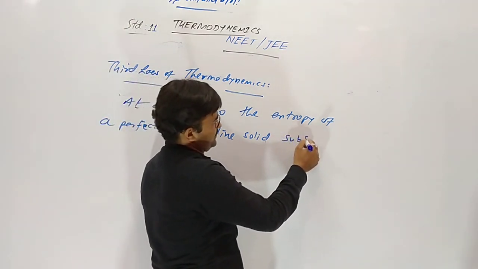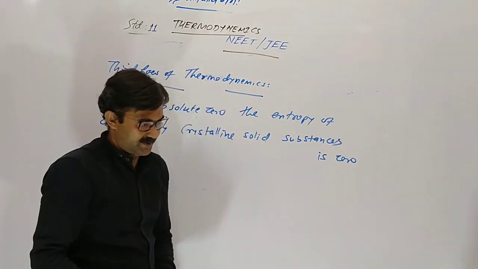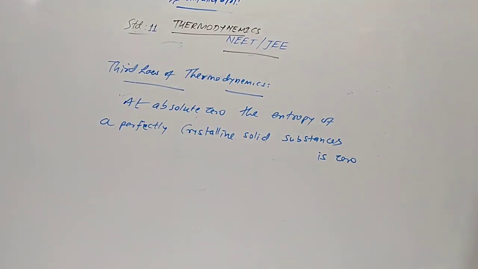When we take any solid substance which is crystalline and 100% pure, at 0 Kelvin, entropy becomes 0. This is the third law of thermodynamics. Now we are going to solve some questions.